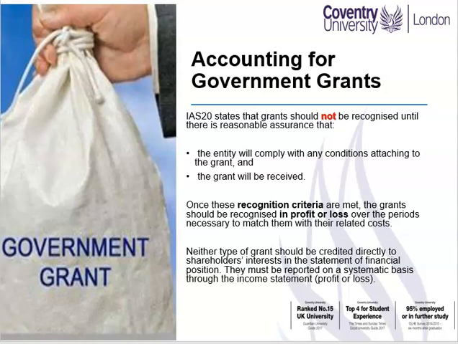Neither type of grant should be credited directly to shareholders' interest in the statement of financial position. They must be reported on a systematic basis through the income statement or through profit or loss account. Let's now focus on grants related to revenue.